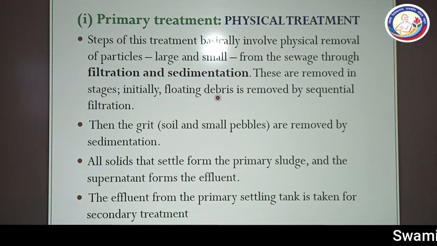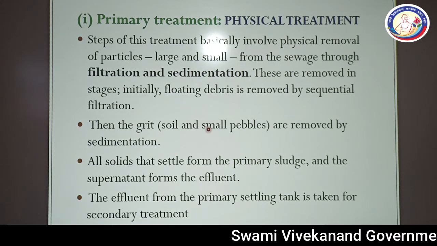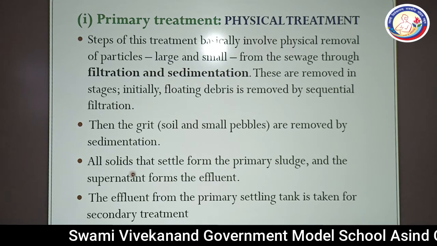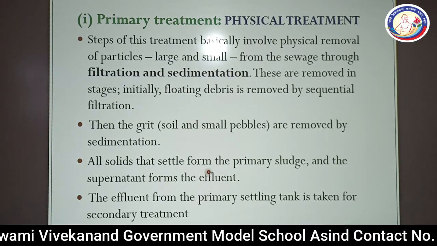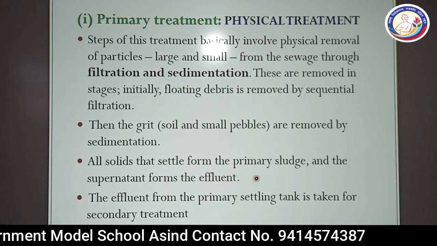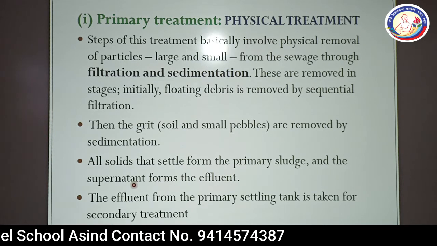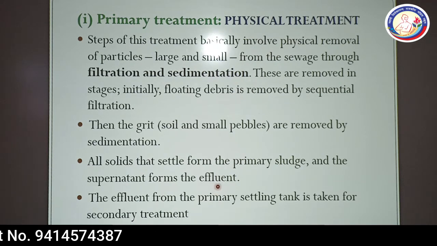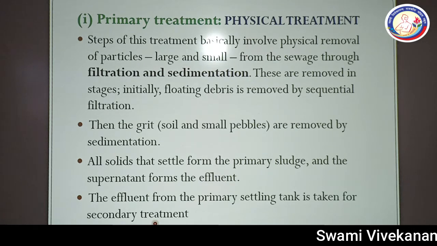Initially, floating debris is removed by sequential filtration. Then the grit. What is the grit? Soil and small pebbles are removed by sedimentation. All solids that settle form the primary sludge, and the supernatant forms the effluent. The upper portion will form the effluent. The effluent from the primary settling tank is taken for secondary treatment. So that will be known as effluent treatment plants.